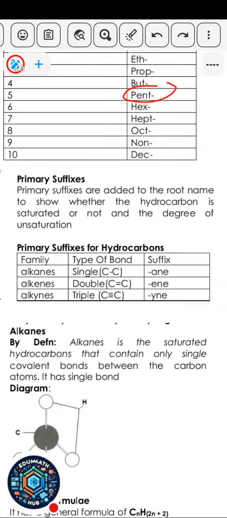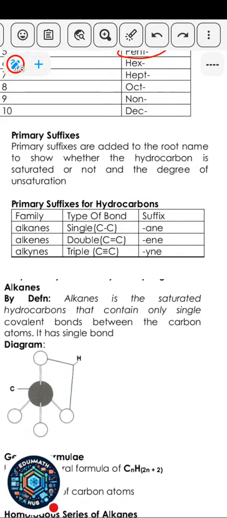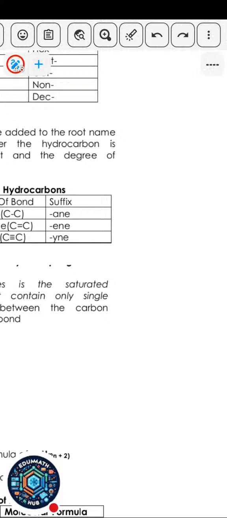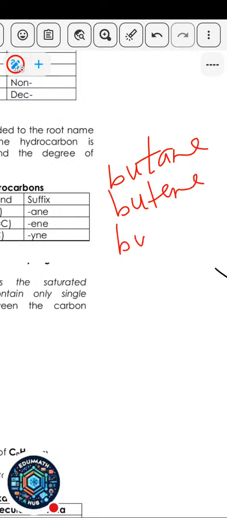Now the primary suffix, which is like the first name, is added to the root name to show whether the hydrocarbon is saturated or not. Don't forget, if it's saturated, it has single bonds and you put ANE, because only alkanes are saturated. Alkenes have a double bond, so you put ENE. Let me use butane as an example. That's the root name. If it's an alkane that is saturated, I'll say butane. If it's a double bond, I'll say butene. And if it's a triple bond, I'll say butyne, so I just put YNE at the back.